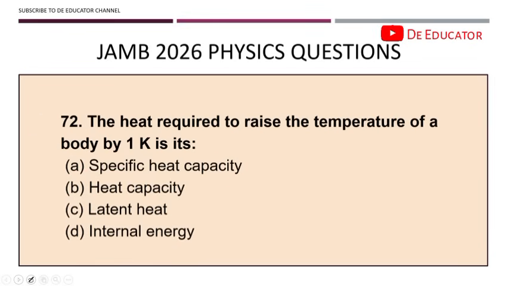72. The heat required to raise the temperature of a body by 1 K is its, a very common question, heat capacity. So heat capacity refers to the whole body, while specific heat capacity refers to per unit mass. So take note, if they say per unit mass, what you are going to pick as your answer is specific heat capacity. But they say the whole body, did not say per unit mass, it is heat capacity.